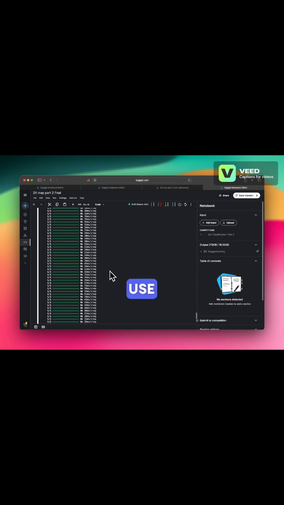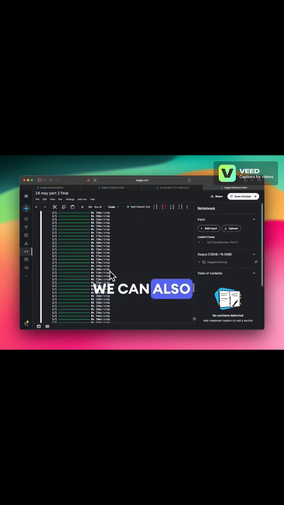We can also use different models along with PyTorch instead of TensorFlow, and along with PyTorch we can also use different models such as ResNet 40 to improve the accuracy, along with transformers.